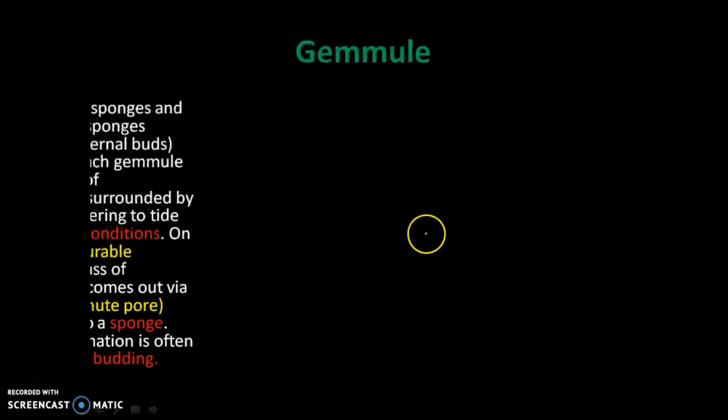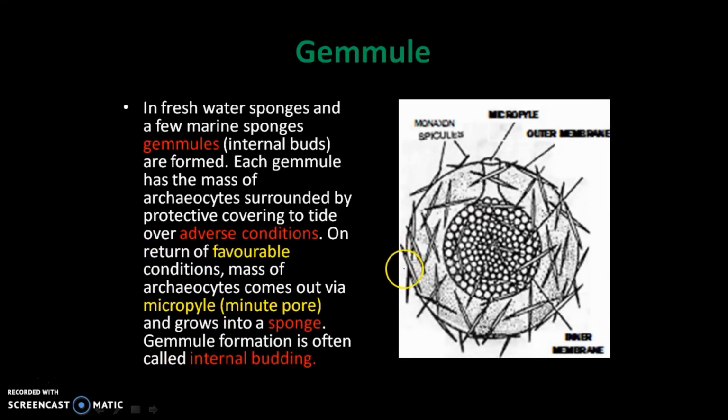These internal buds contain specialized archaeocyte cells. They are covered externally as well as internally, and in between them the spicules are present.